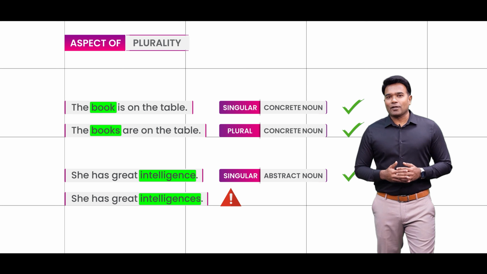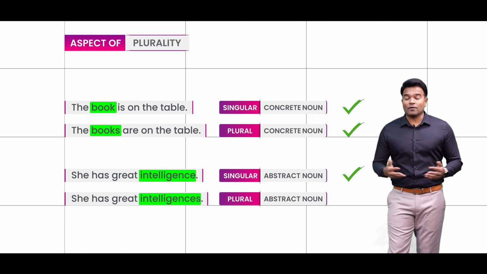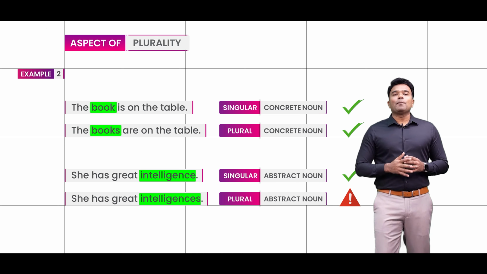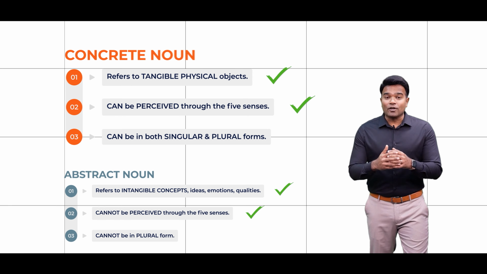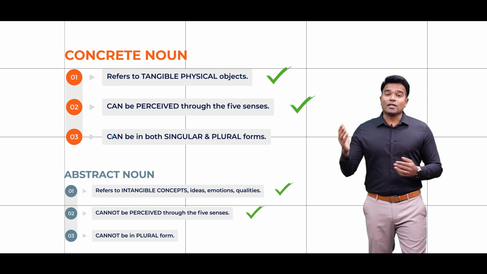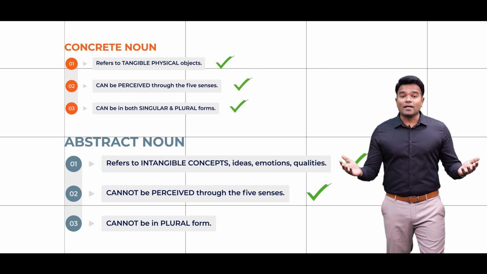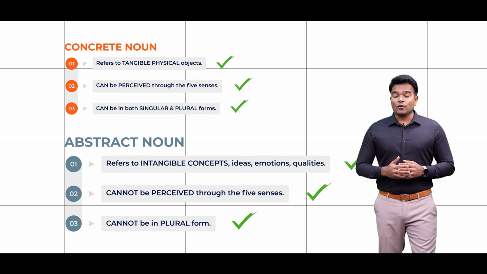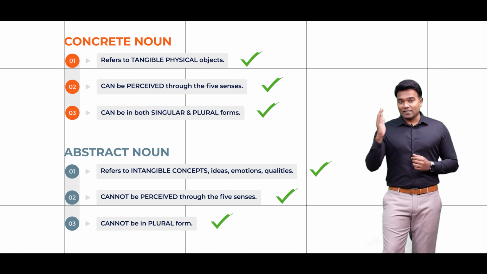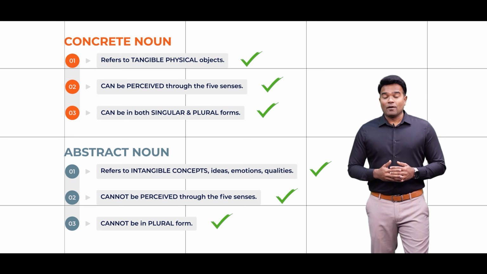What I mean to say is that in case you try to pluralize the abstract noun, then it is invalid. So again, I am sure that through this example, you have been able to understand that concrete nouns can exist in both singular and plural forms, but the abstract nouns can exist only in the singular form and not in the plural form. And hence, I am sure through this, you have been able to understand everything that you need to know about the concrete and the abstract nouns.